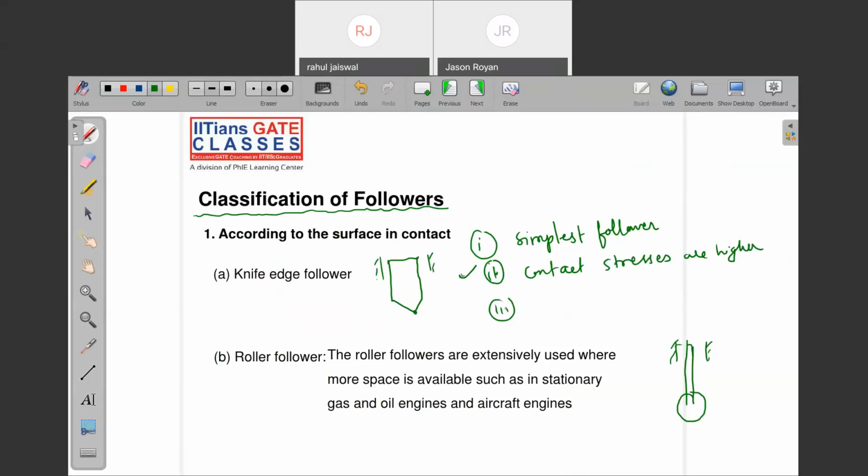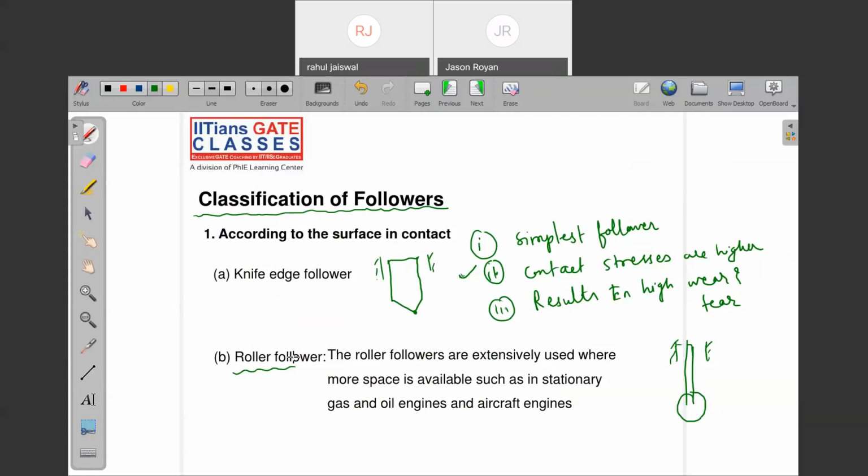Note down, it results in more wear and tear. Due to the high contact stresses, it results in high wear and tear. Right? The knife edge follower we can also call a roller follower having zero radius.